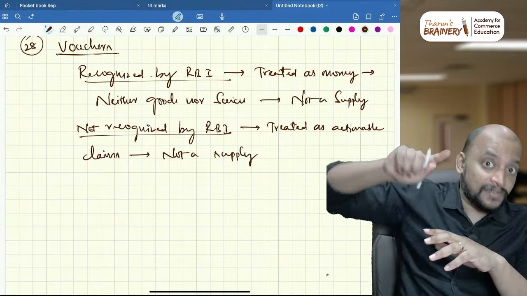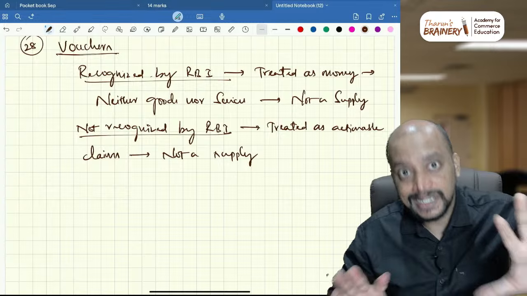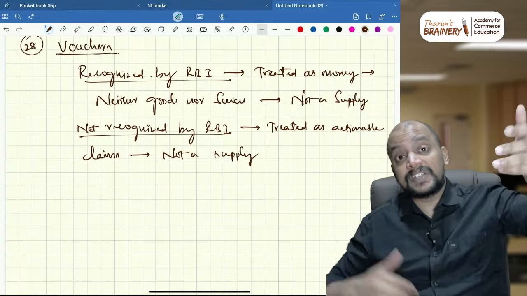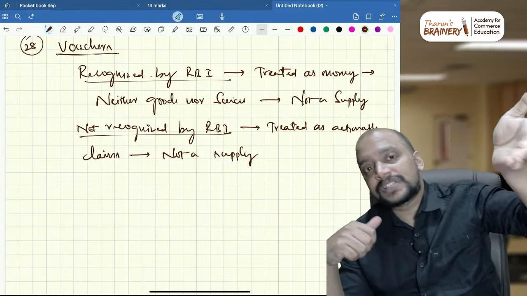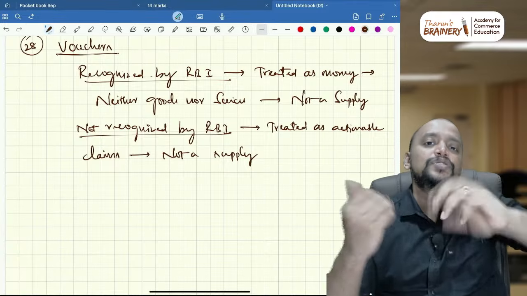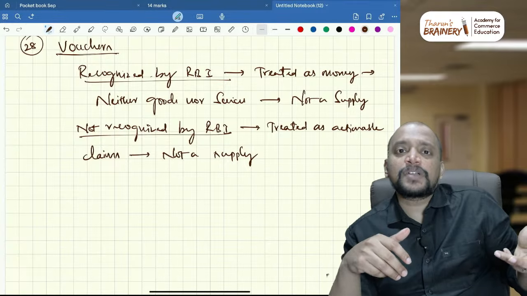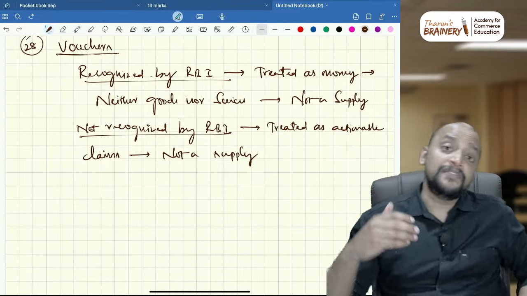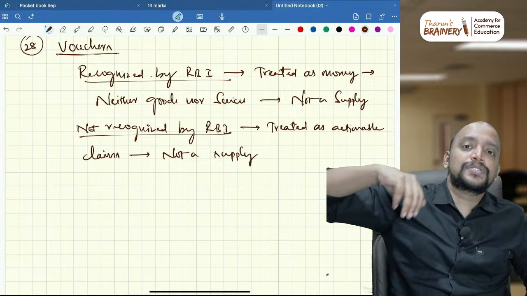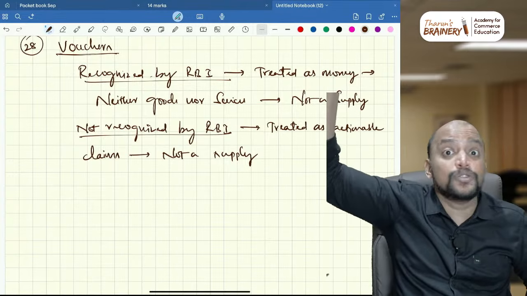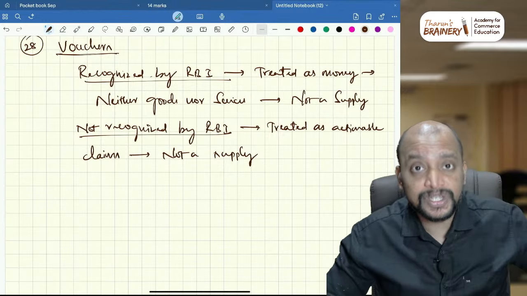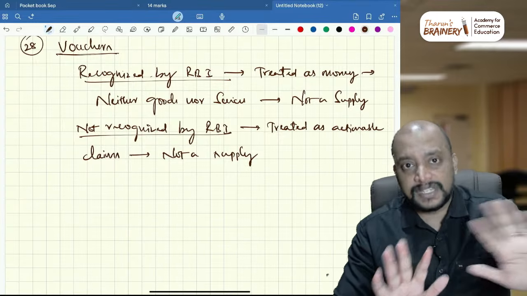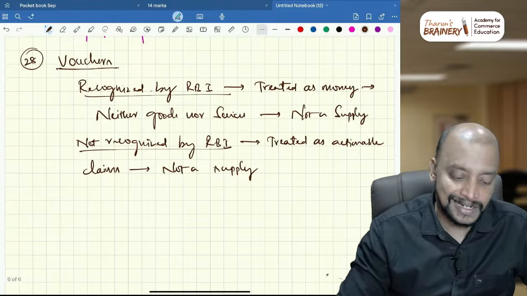What is the implication of identifiable voucher and non-identifiable voucher? See, sale of a voucher is not a supply, but if I supply goods or services against these vouchers, that supply of goods or services against a voucher is a supply, because the voucher will be treated as consideration. If it is an identifiable voucher, at the time of issuance of the voucher itself we need to pay GST. If it is a non-identifiable voucher, whenever the voucher is redeemed against supply of goods or services, at that time only we need to pay GST on the supply against this voucher. So the time of supply point needs to be tested, okay.